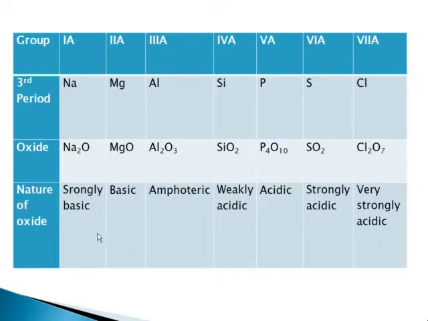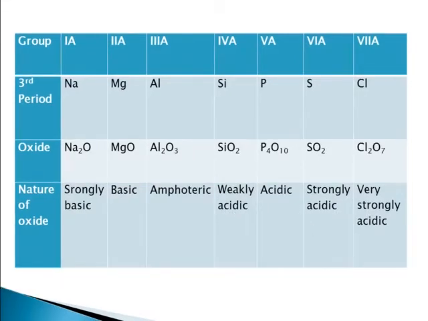So you can see that here it is strongly basic, and as we move along a period, the basic character decreases and then acidic character increases. So the basic character of metal oxides decreases as we move along a period.